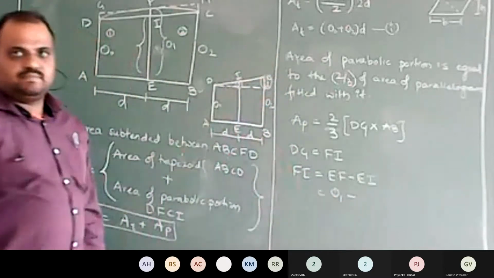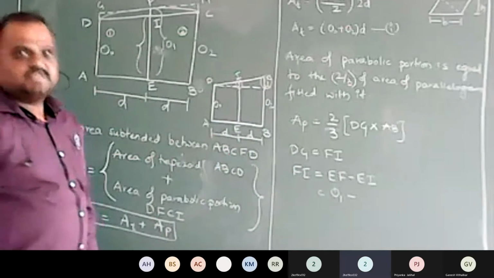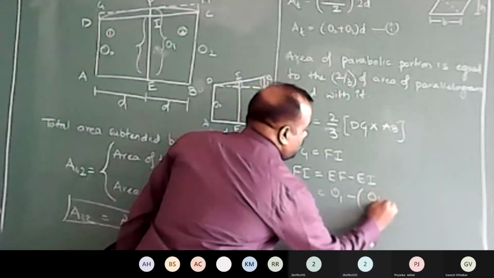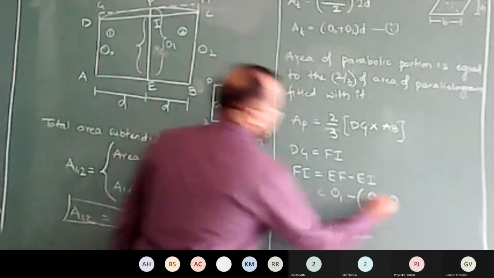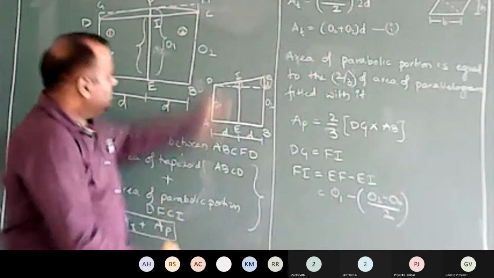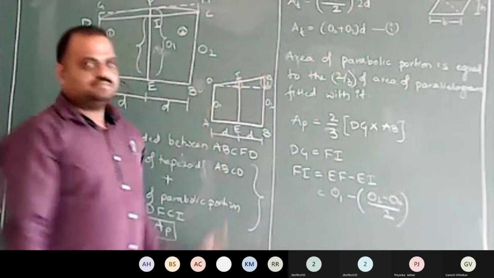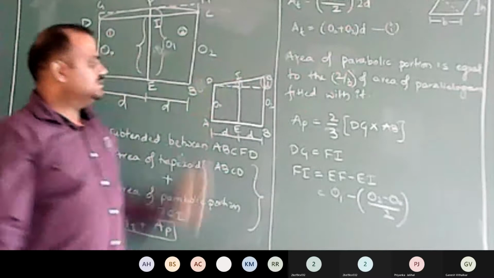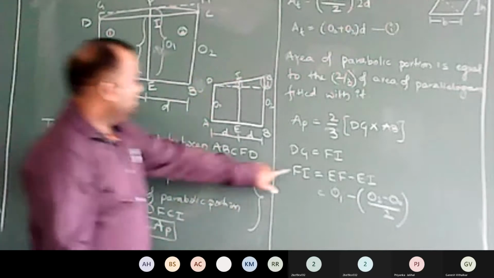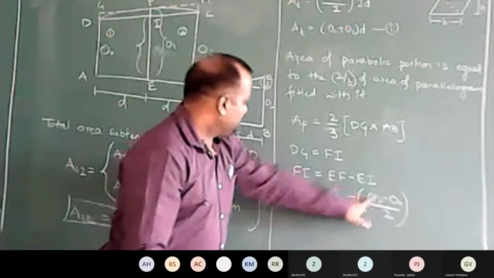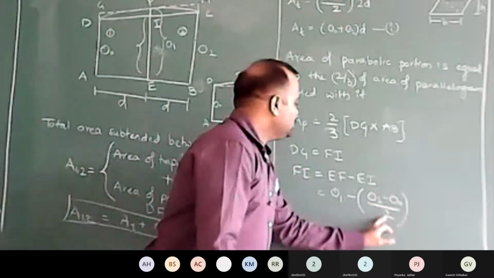Variation is linear. It will be O2 minus O0 divided by 2. This portion is going to be half of this. So your Fi is equal to O1 minus (O2 minus O0) by 2.